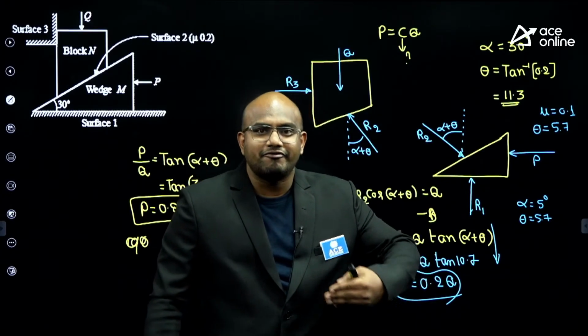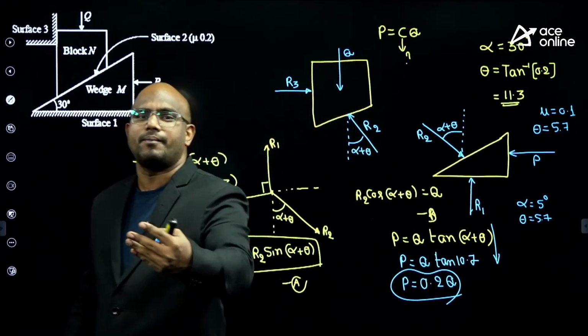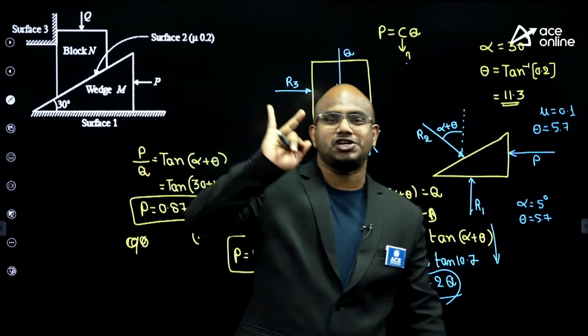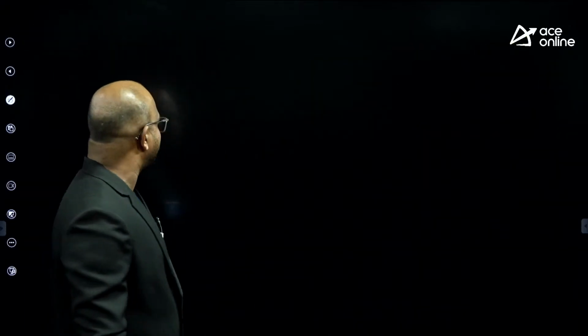So to make the wedge more economical, to make the wedge more performant, my alpha should be reduced, theta should be reduced, guys. Because recently this is what I experienced in my life also, guys.